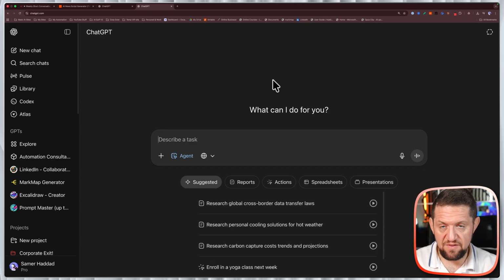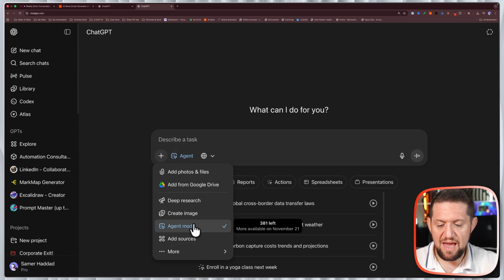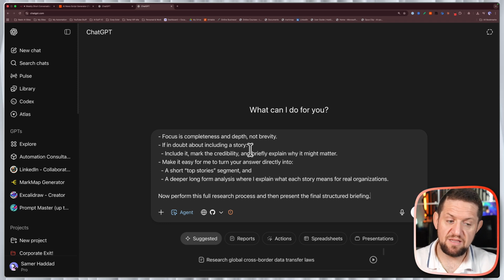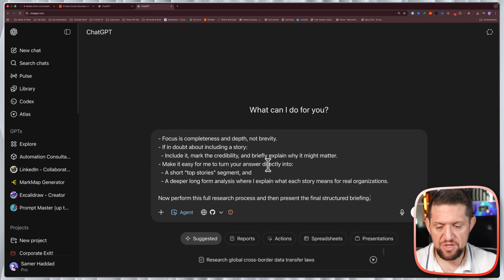I'm going to give the agent a prompt. After it's done, we're going to look at the results. If it's promising, we're going to go ahead together and schedule it. So here, as you see, I have already activated the agent mode. So let me get started by pasting a prompt that I developed with the ChatGPT Pro model.